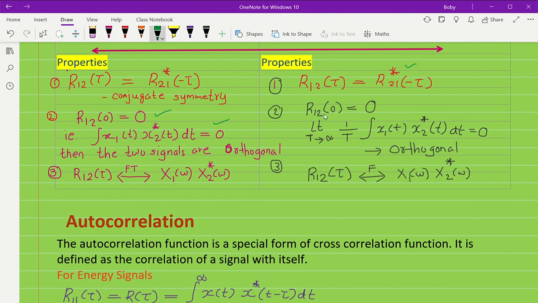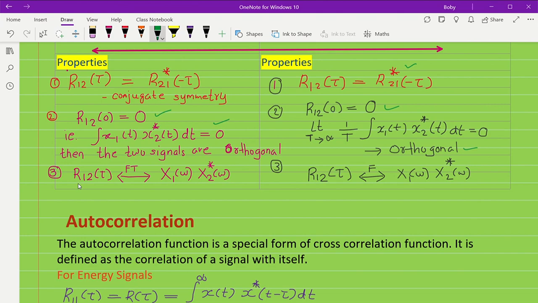Similarly, in the case of power signals, if R12 of 0 is equal to 0, that means limit T tends to infinity 1 by T integral x1 of t x2 of t conjugate dt is equal to 0, then also those two signals x1 of t and x2 of t are orthogonal.